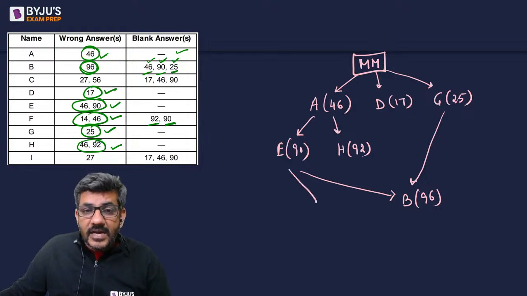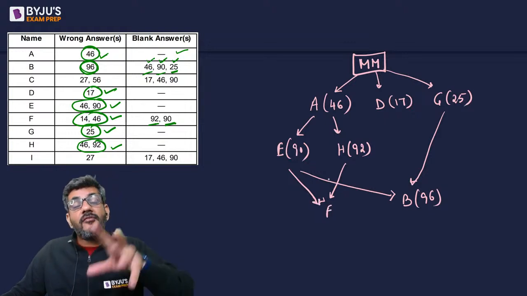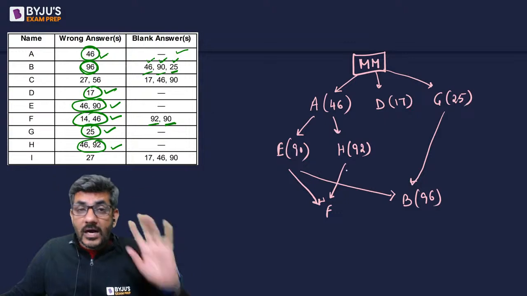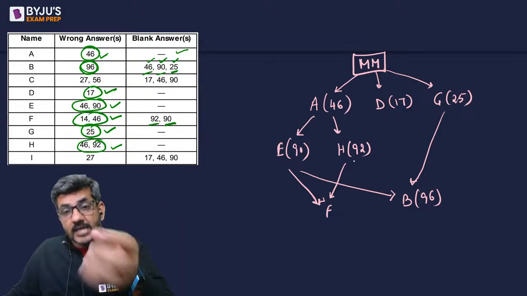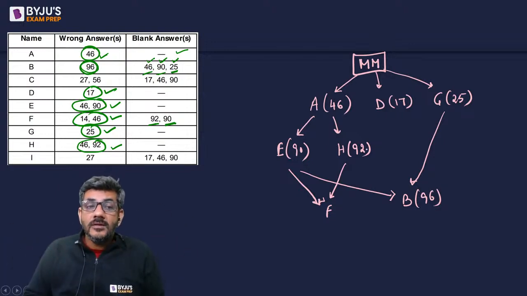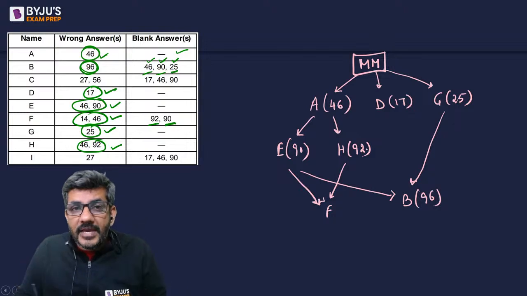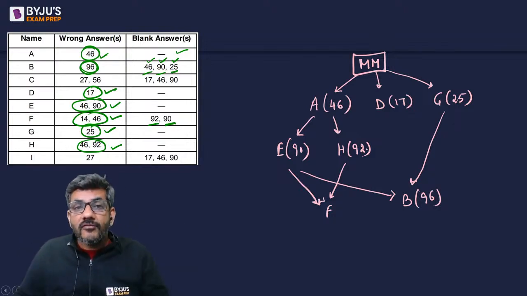This person must have directly copied from E and H. Because E and H both copied from A, and A got the wrong answer for 46, E also got it wrong for 46 and H also got it wrong for 46. And finally, two wrongs matched. So when F was copying from E and H, he saw that 46 was matching for them, so he did not mark 46 as blank.